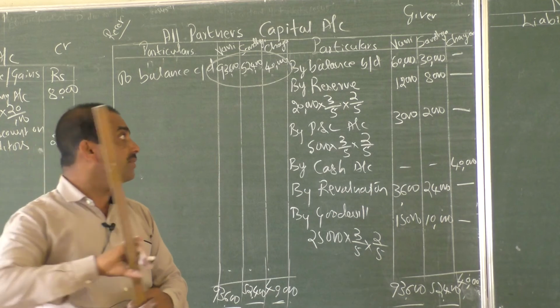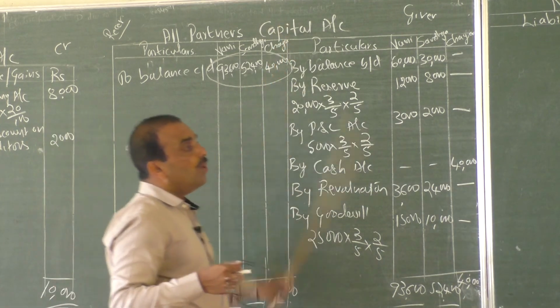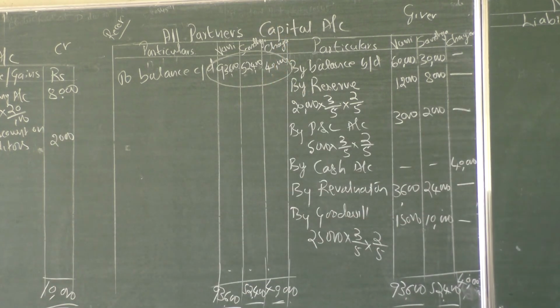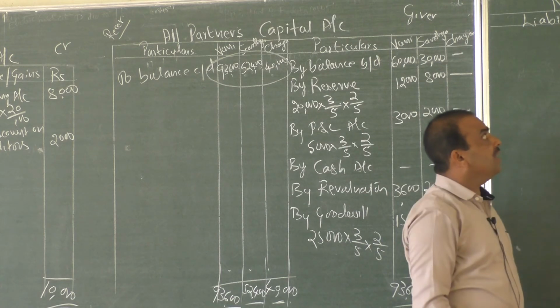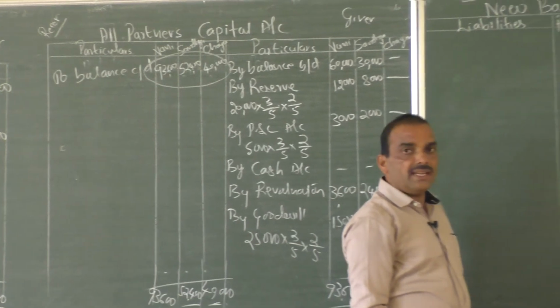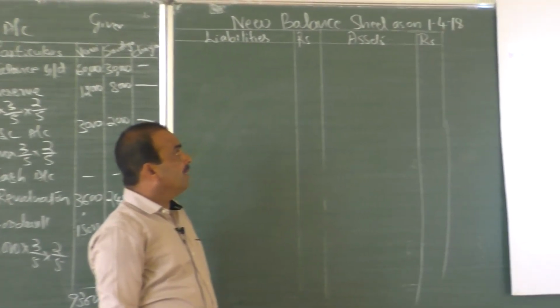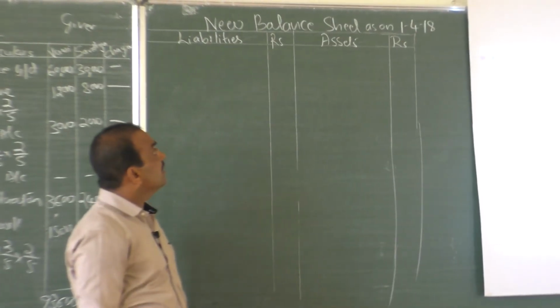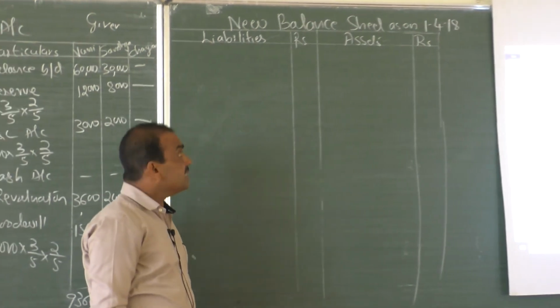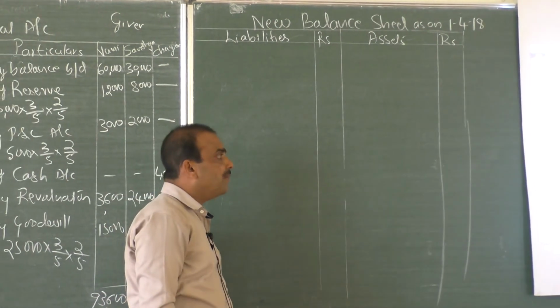After preparation of this capital account, the old capital is not in use. Now let us prepare the new balance sheet. Draw the columns to prepare the new balance sheet. Heading: new balance sheet as on 1/4/2018, that is the date of admission. Assets on the right-hand side, liabilities on the left-hand side, amount column in rupees.